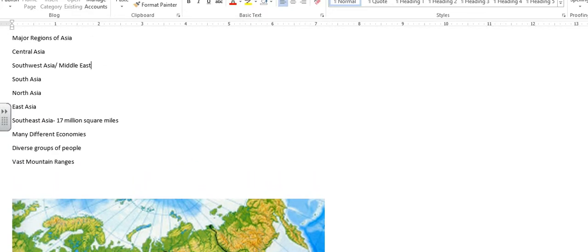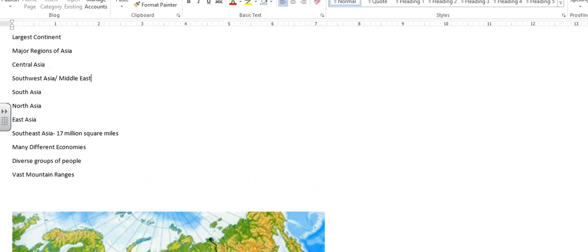It is vast, has many different economies, many different groups of people, and vast climate zones as well, simply due to its size. Again, it is rich in cultural heritage, as we've said about every continent. However, we're going to spend a lot of time here in Asia, as most of our early groups of people and civilizations started their lives in this continent. Some of the groups of people we'll talk about are the Chinese dynasties, the different groups of India, different groups that inhabited Mongolia, and different groups that even connected Europe to Asia.